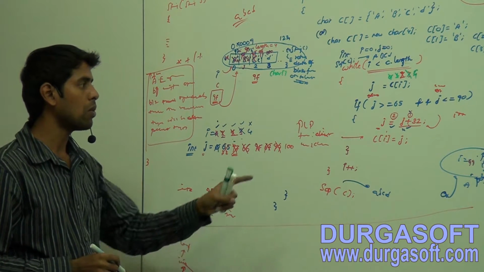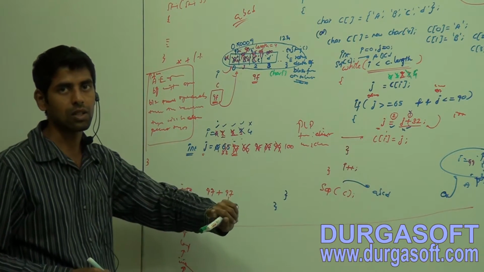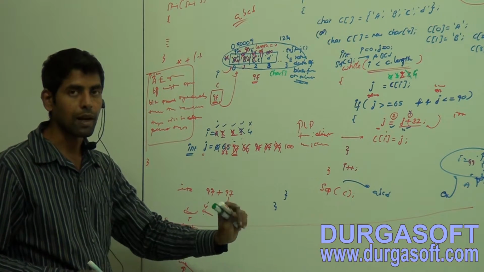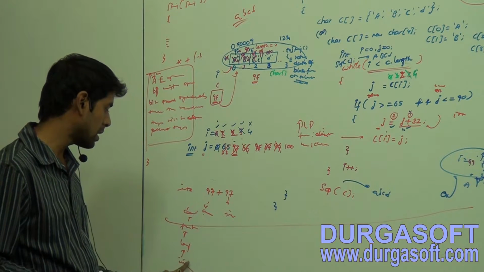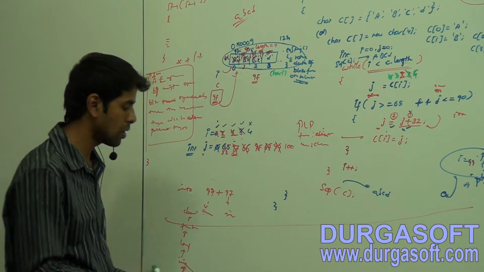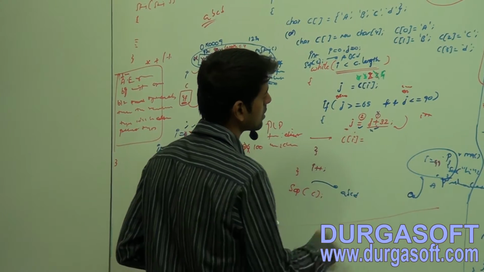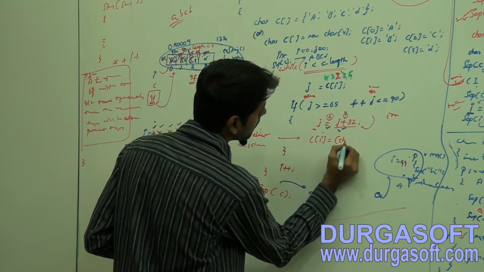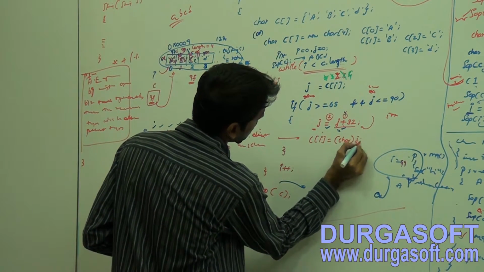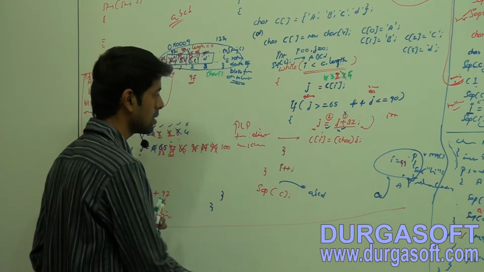So I am performing typecasting here. Child burdens are bearable by parent, but parent burdens are not bearable by char. So perform typecasting, let it be char. Typecasting. Now it will compile successfully.